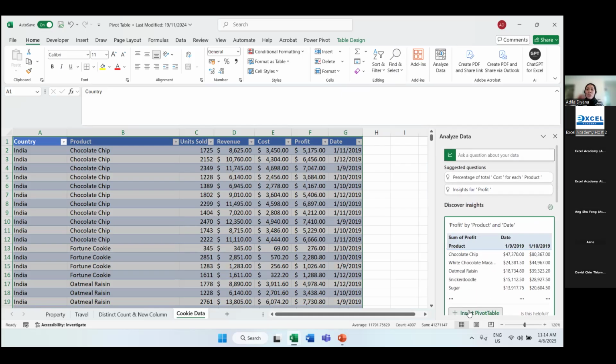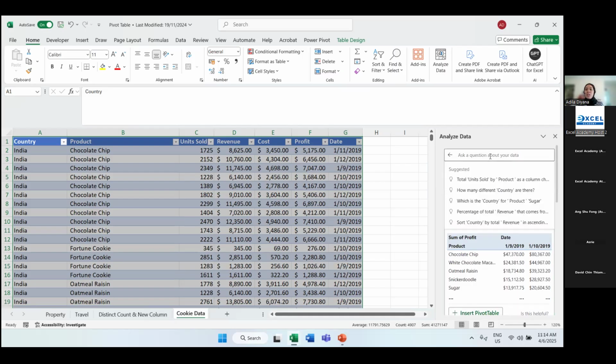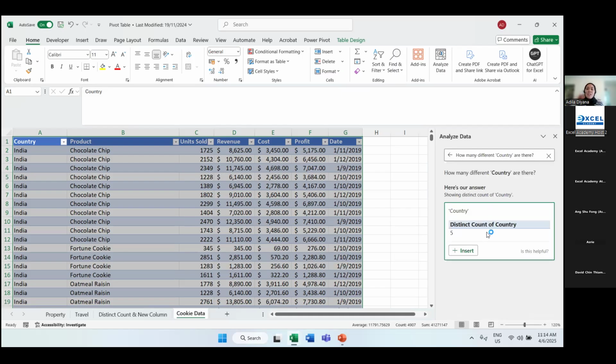And if I go all the way back up here, you can also ask a question about your data. For example, we want to know how many different countries there are. Here, it automatically helps us insert a distinct count for country. Distinct count is whereby it calculates your data distinctively. If you remember, your data is from row number 1 to row 701, so there are 700 rows of data.